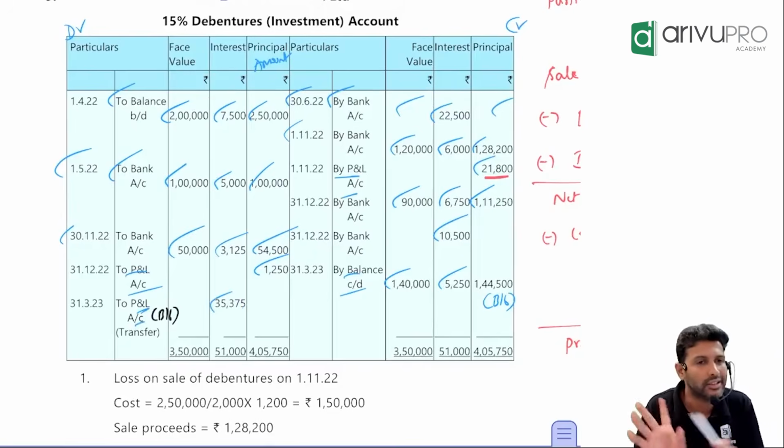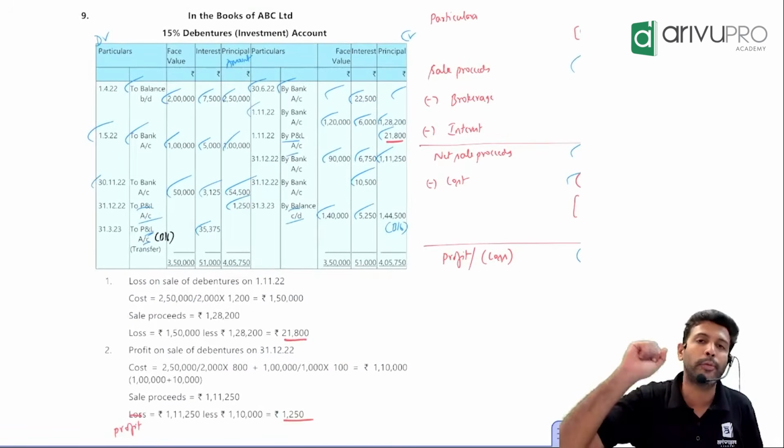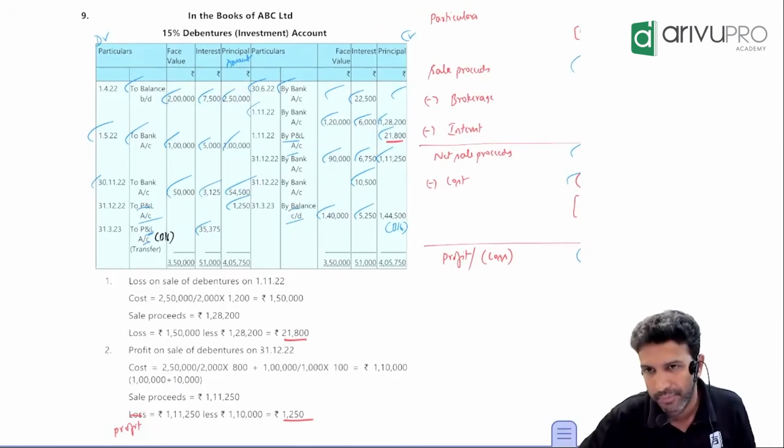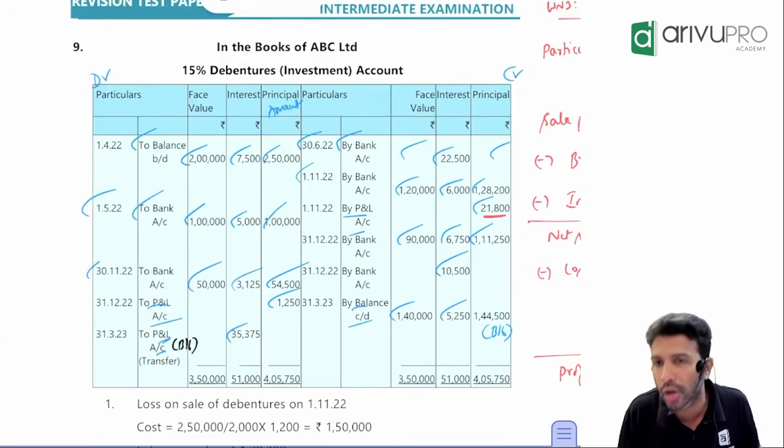Does not calculate it, just transfer. This is your entry. Easy, but there is a scope of doing a lot of silly mistakes here. Instead of posting it in the interest column, we have seen many students post it in the amount column.